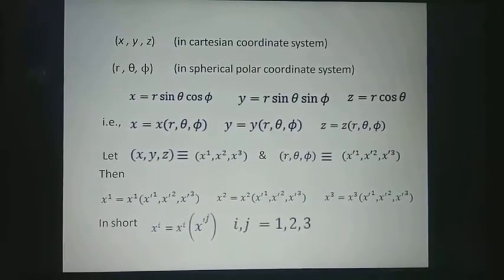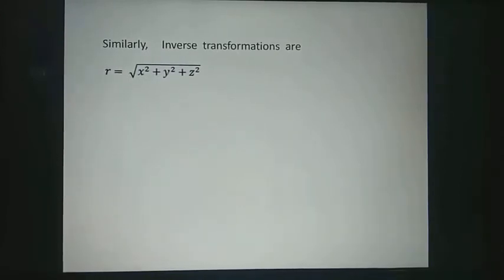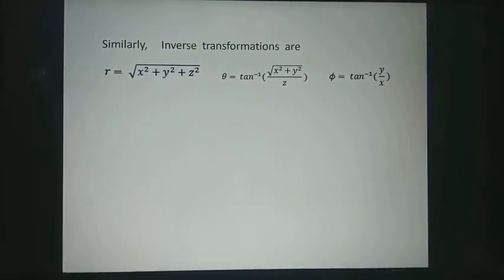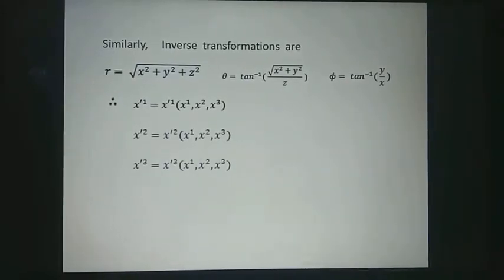In a similar manner, we have the inverse transformations. R is equal to under root x square plus y square plus z square, theta is equal to tan inverse of under root x square plus y square by z, and phi equals tan inverse of y by x. So x dash 1 is a function of x1, x2, x3, x dash 2 is a function of x1, x2, x3, x dash 3 is a function of x1, x2, x3.